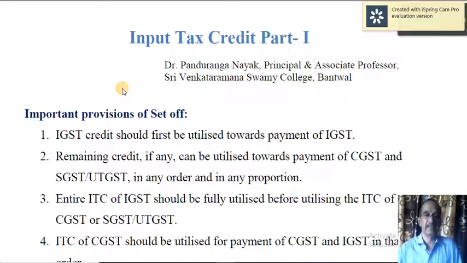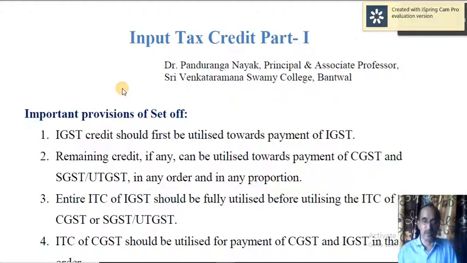IGST credit should first be utilized towards payment of IGST. So that's the first thing. When you supply the goods to a dealer in some other state, you are going to levy IGST, that's output tax. Supposing you have got IGST credit, that can be set off towards IGST.